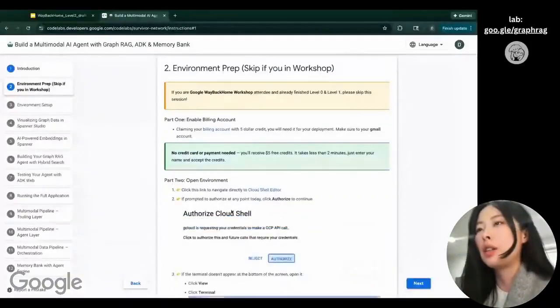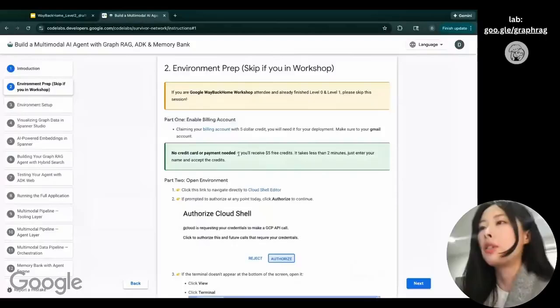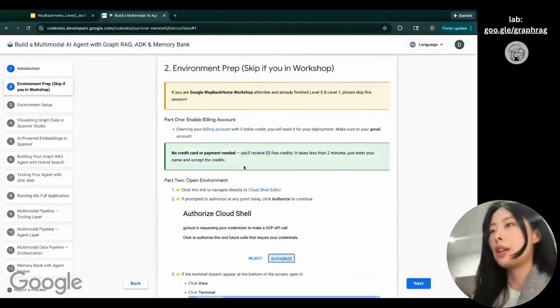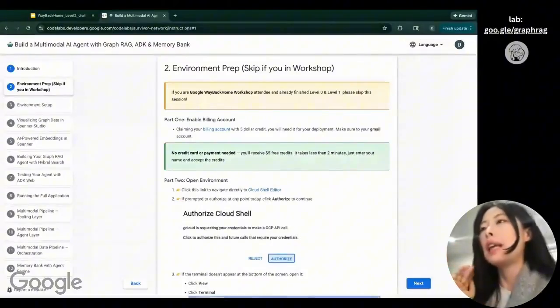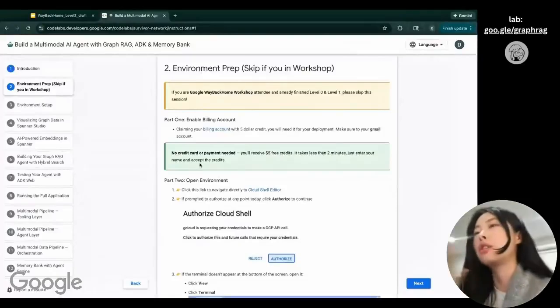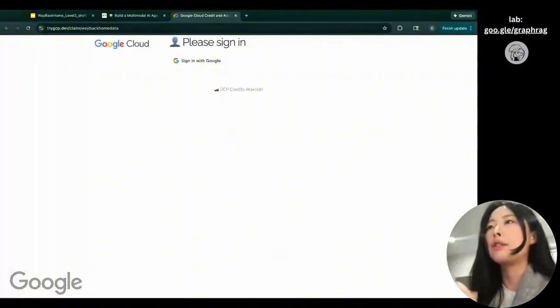At the very first, you need to enable a billing account. So here, we're going to give you $5 free credits so that you can have a GCP account set up. And for this whole process, you do not need to put any payment information or credit card. If it asks you to input your credit card, you can just skip that and just claim the $5 so that you have this credit to do this GraphRAG lab.